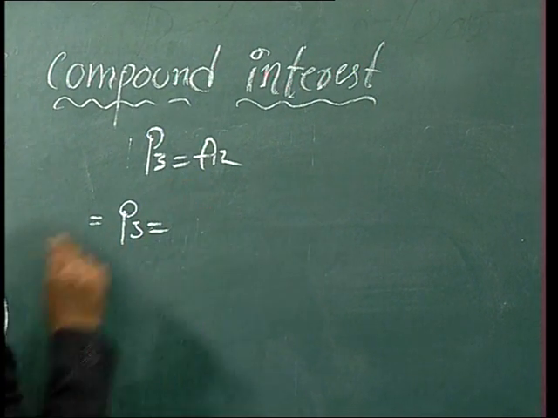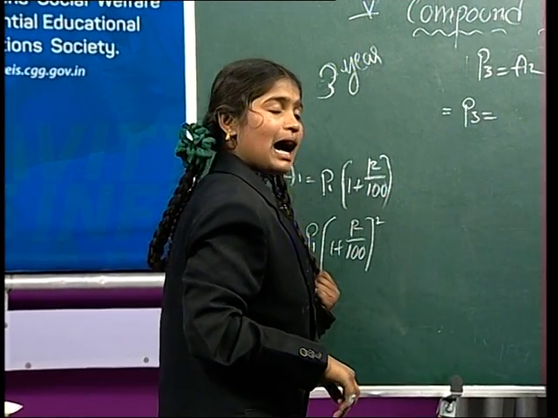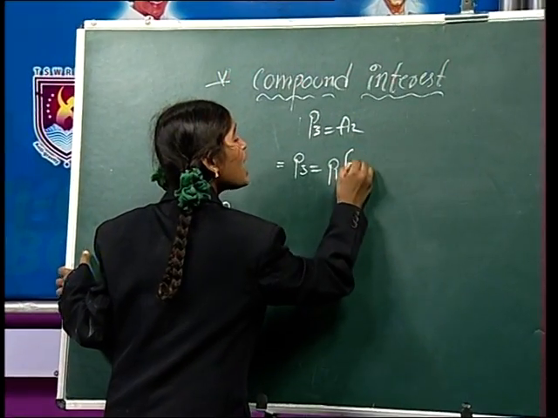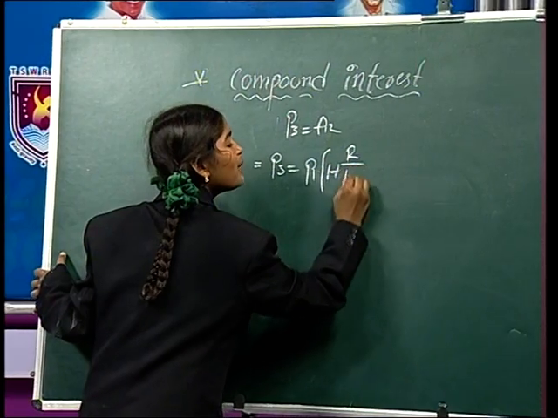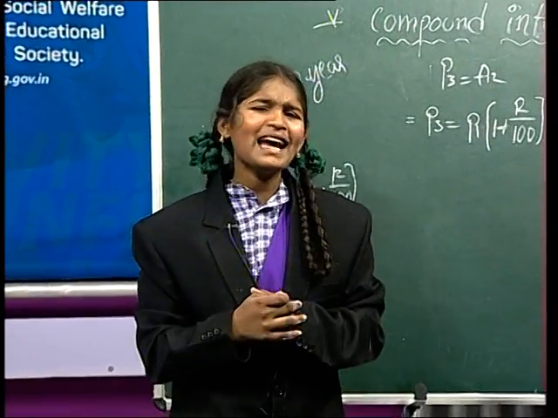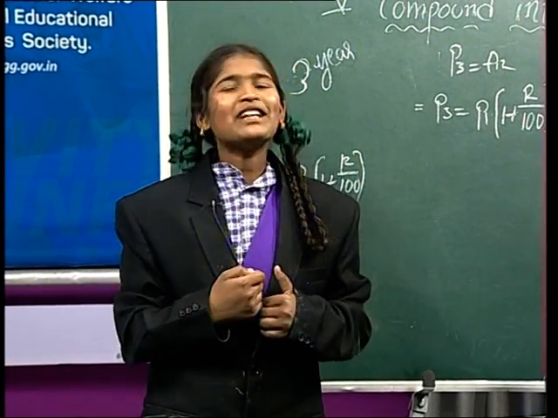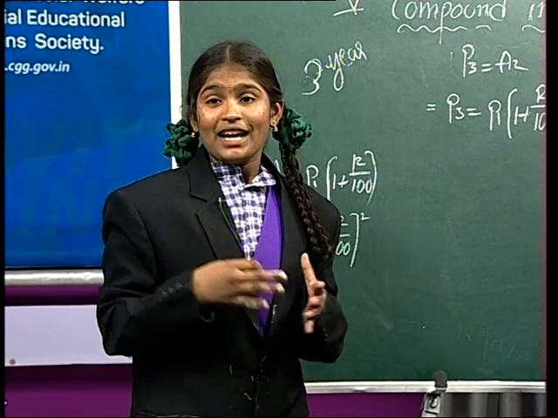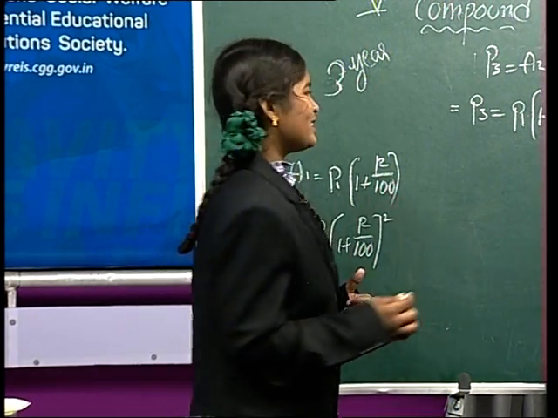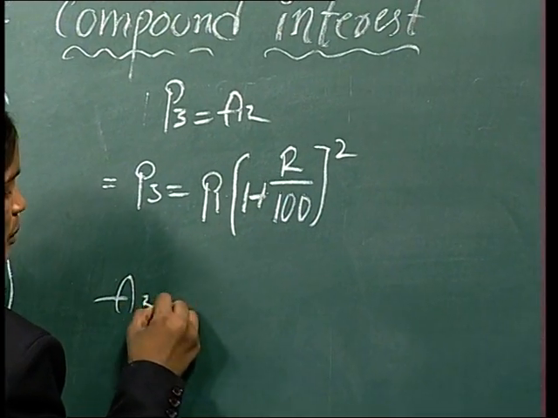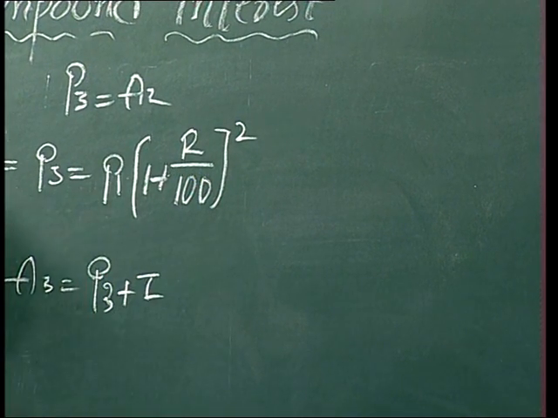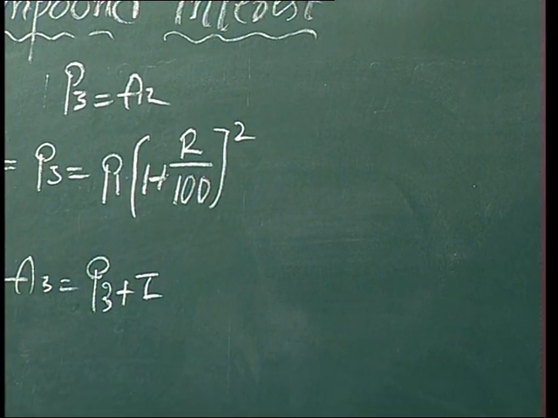P3 equal to A2. A2 means principal of 1 plus R by 100 whole power 2. We can write it as principal of 1 plus R by 100 whole power 2. Friends, just now I told you, if you want to find the third year amount, how can you calculate it? We can easily add the second year principal and the interest. Then we get the amount. See, amount equal to principal plus interest. Then we get the third year amount.